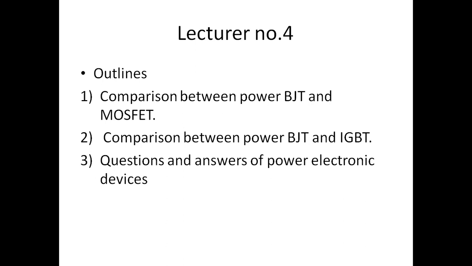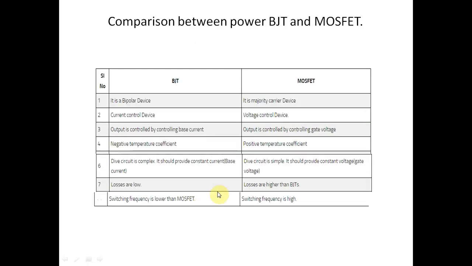Lecture number 4 of power electronics. These are the outlines of lecture number 4. First one, comparison between power BJT and MOSFET. Second one, comparison between power BJT and IGBT. And third one, questions and answers of power electronic devices. Power electronic devices is chapter number one.